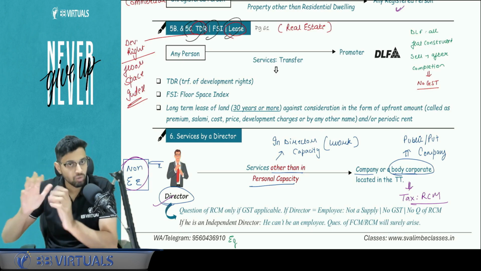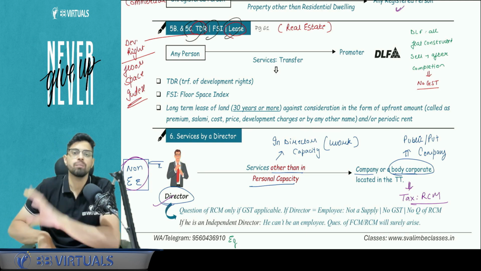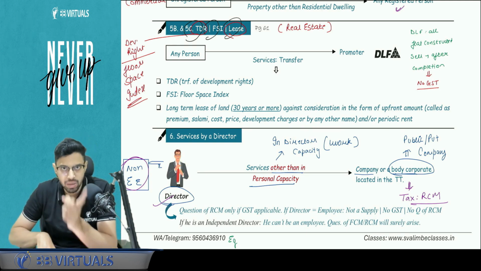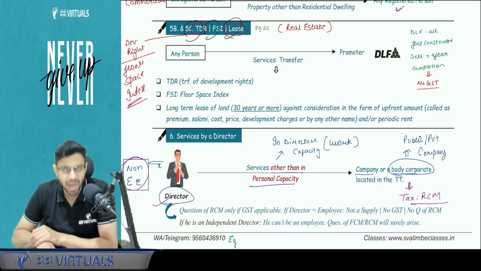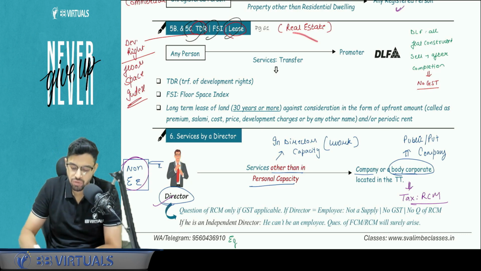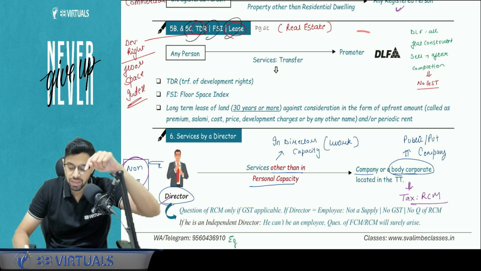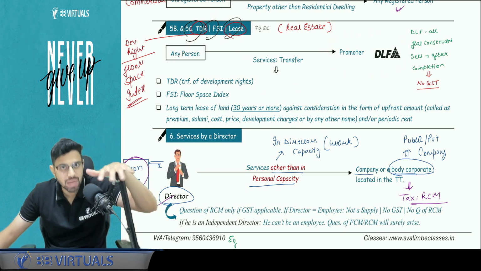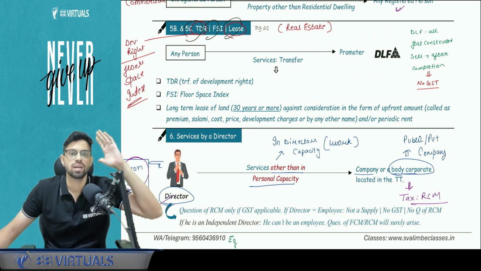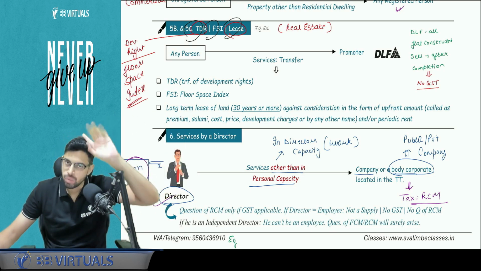Now, if that flat or whatever property is being built is sold before completion, GST will be applicable. That will be a construction service. In that case, GST is applicable and the government will get its own share of GST on that. If that happens, then this transfer will be exempt. If that is not exempt, let's say here DLF is the promoter taking this particular FSI, TDR from any person and building flats. And if that is not sold before completion, GST will not be applicable. The government is not going to get the GST.